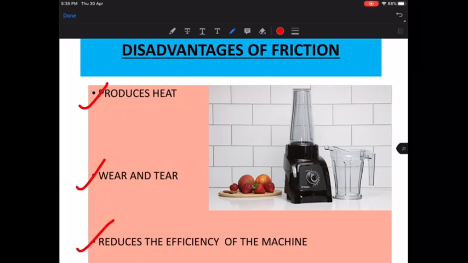Now suppose, for example, if you oil your hands and rub them, you will not hear so much noise. But if your hands are rough and dry, and then you rub them, you will hear slightly more noise as compared to when your hands are smooth. So that's just an additional thing that comes along with heat, wear and tear, and low efficiency. You have unwanted noise also coming. Yes, the unwanted noise is also a result of more friction being produced in any machine. Fine.